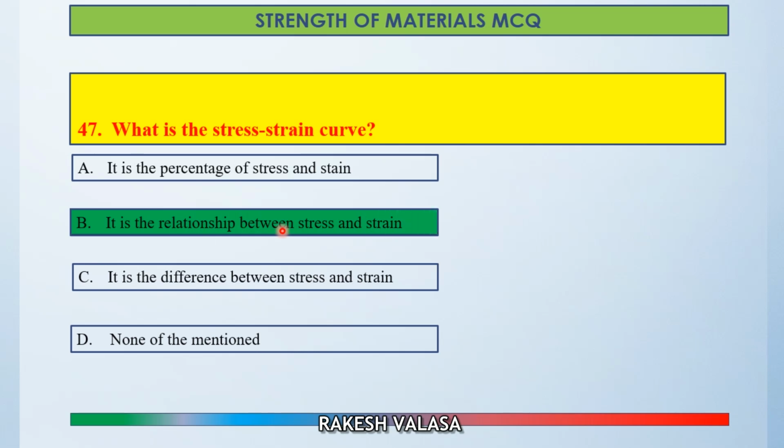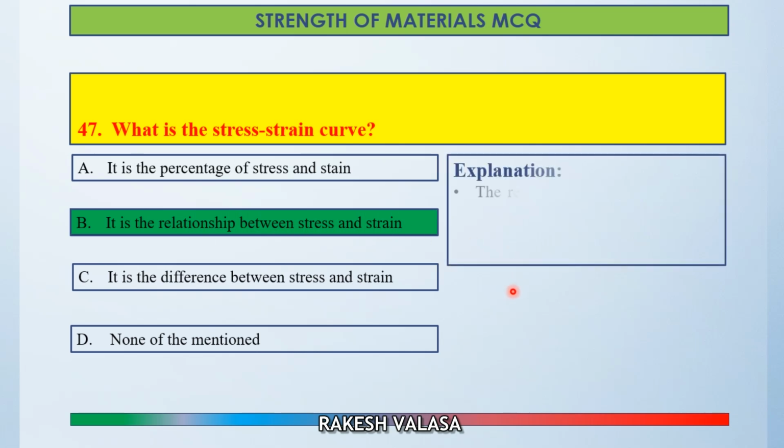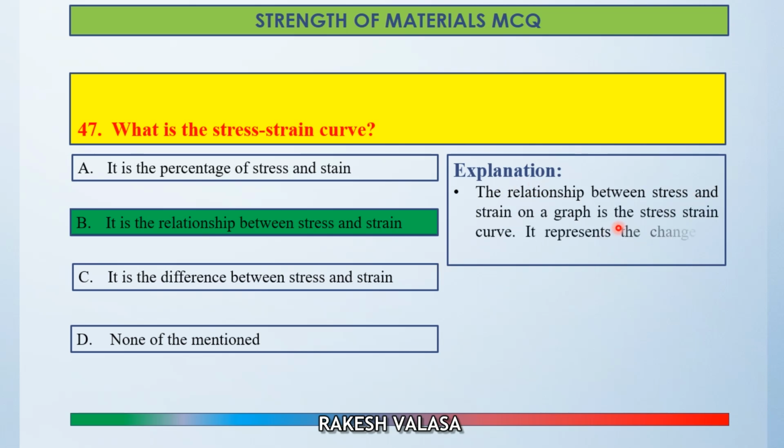Already we have seen the graph in the previous slides. Let us see the explanation. The relationship between stress and strain on a graph is the stress strain curve. It represents the change in stress with change in strain. So the correct answer is option B. Stress strain curve is the relationship between stress and strain.